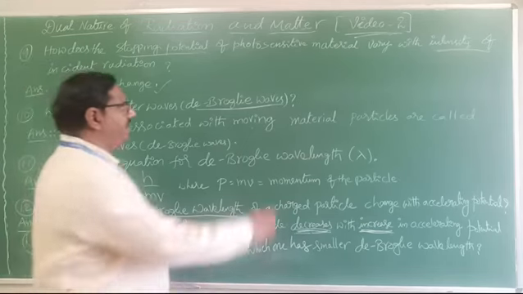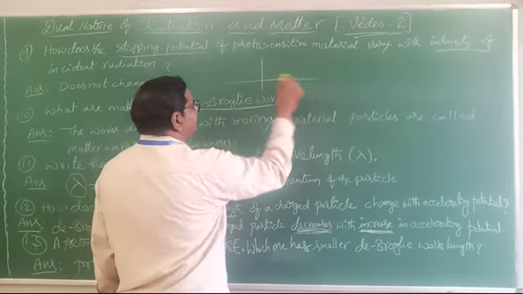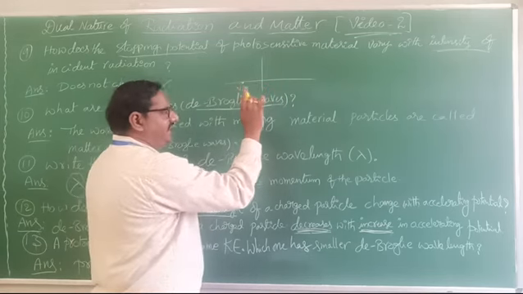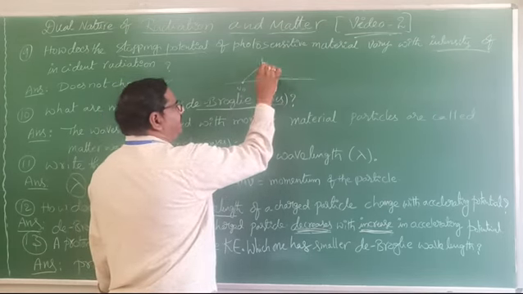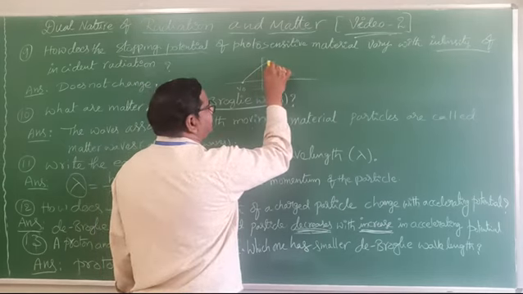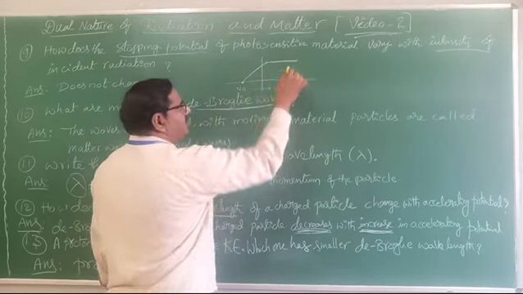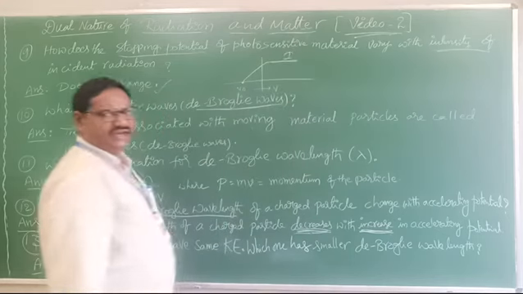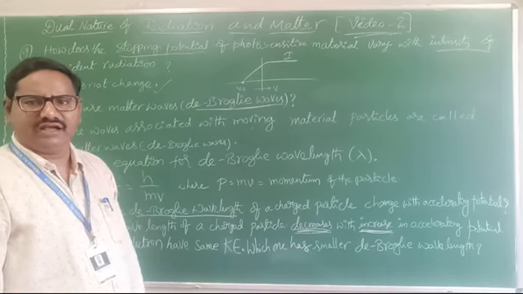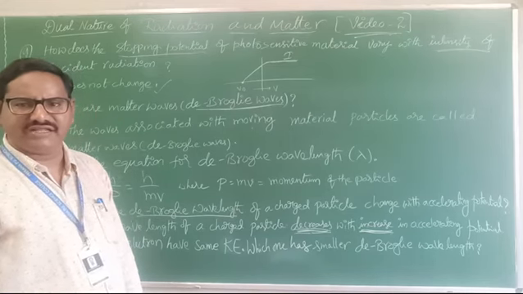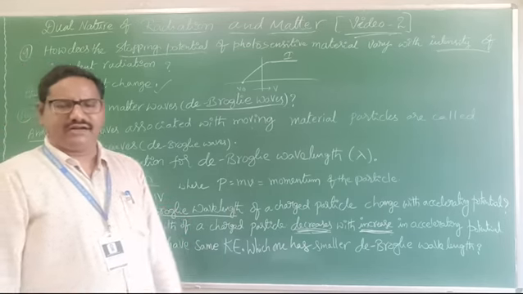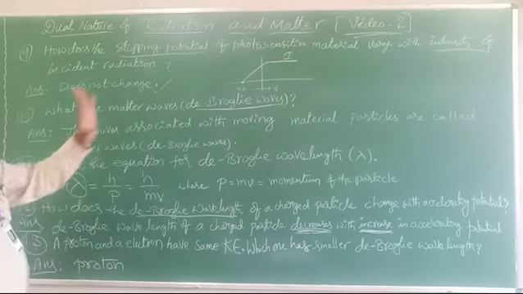The graph will come like this. This is the stopping potential V0. If you take any one material, the current increases with the potential, and at a particular stage it will be saturated. This is the intensity of incident radiation. However much you increase the intensity, the stopping potential of that material does not change. Clear? The graph will be like that.